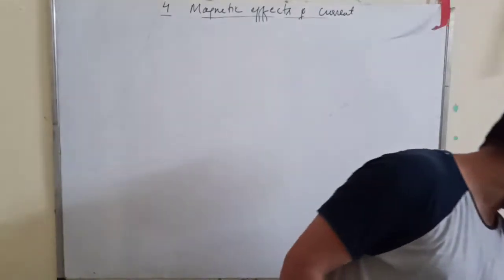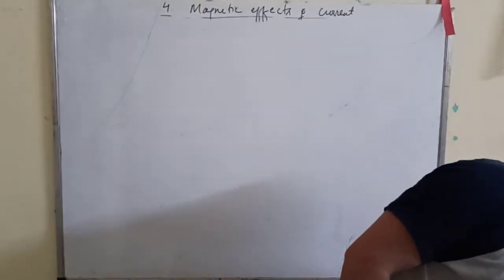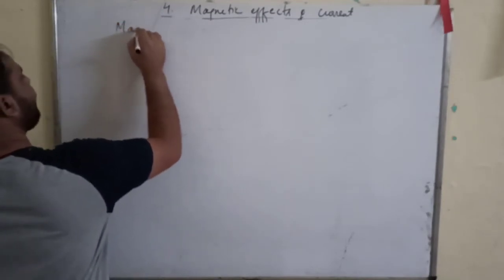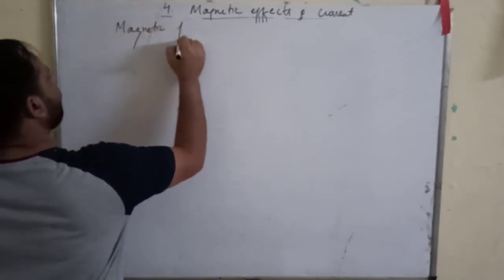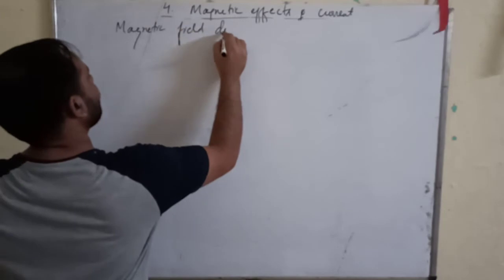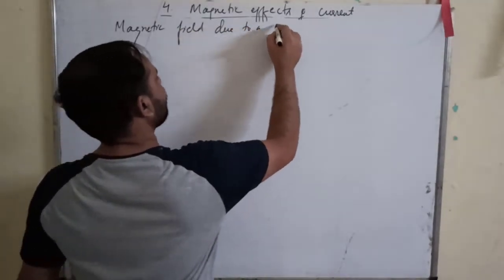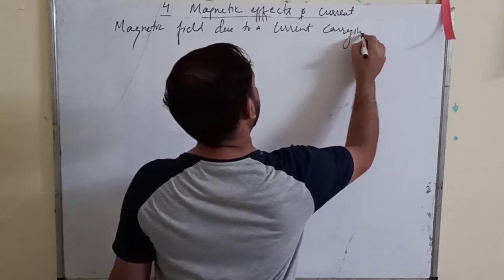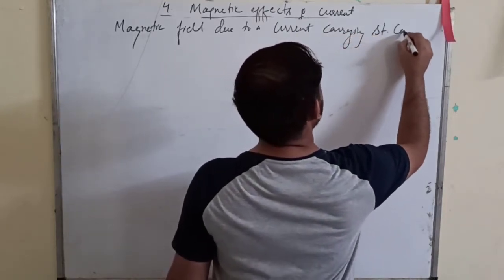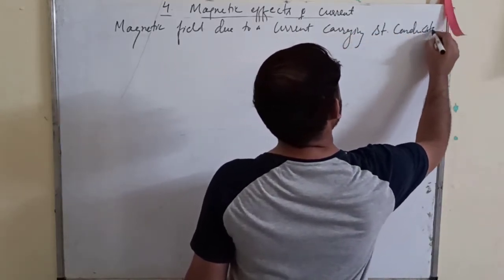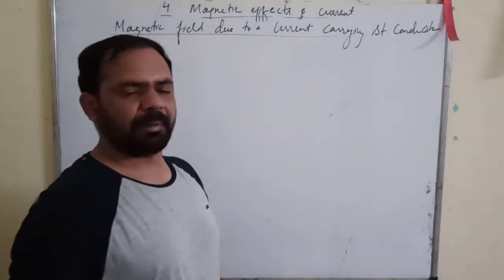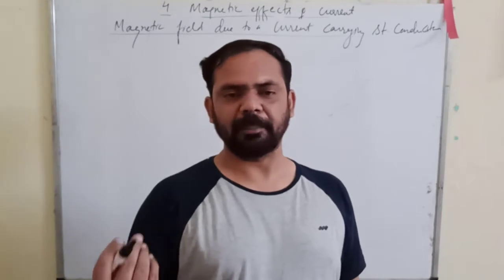We have 20 minutes and that topic is magnetic field due to a current carrying straight conductor. Okay, now students, we have a formula to get the magnetic field.